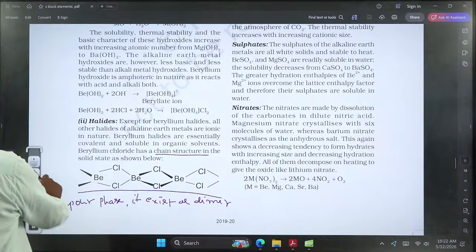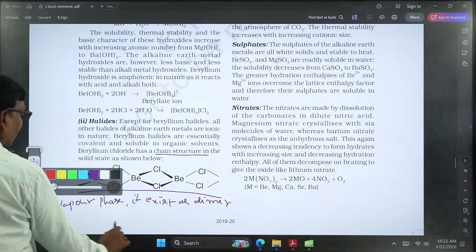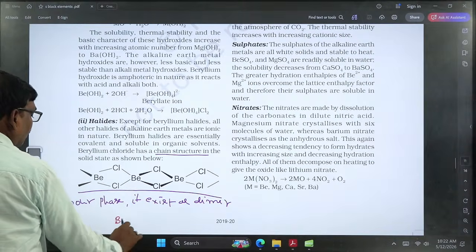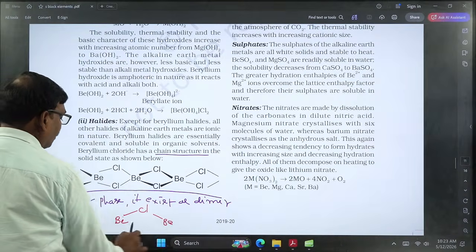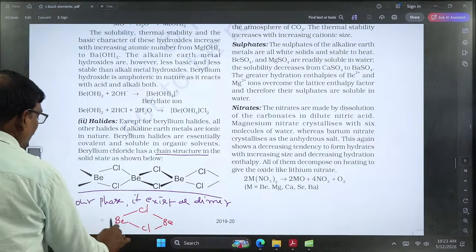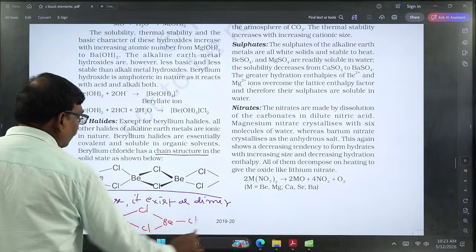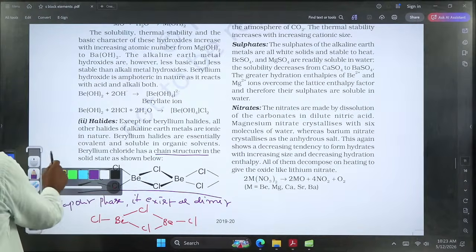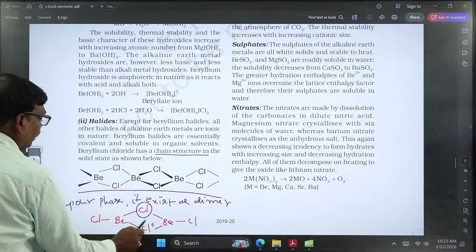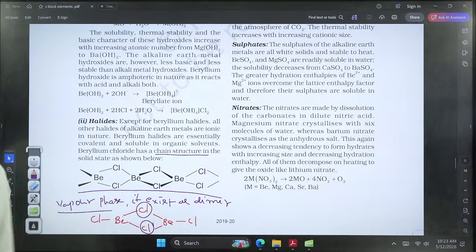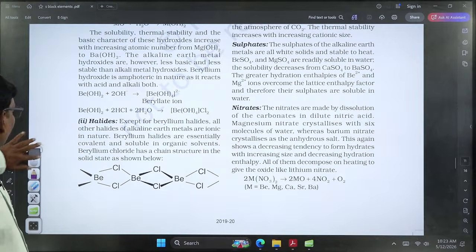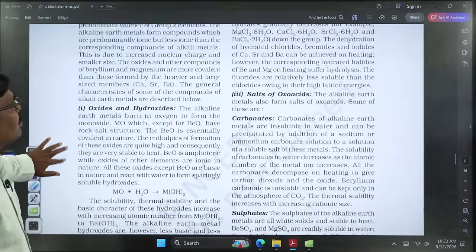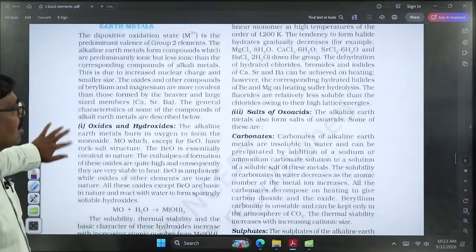The dimeric form can be represented with two bridged chlorines present between the two berylliums and one terminal chlorine on each. Here the two bridged chlorines are indicated like this. So in vapor phase beryllium chloride exists as a dimer, whereas in solid state it exists as a linear polymer.